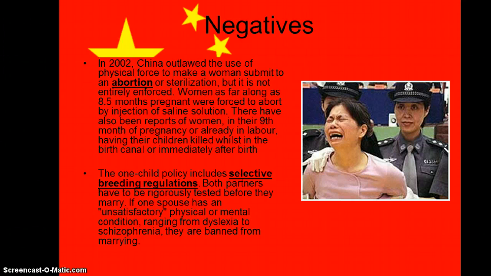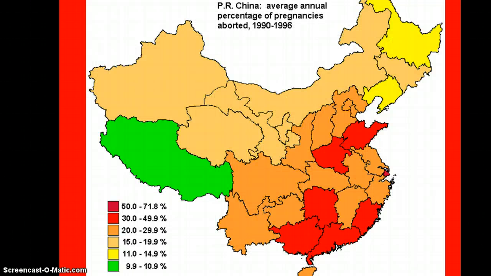The one-child policy includes selective breeding regulations. Both partners have to be rigorously tested before they marry. If one spouse has an unsatisfactory physical or mental condition ranging from anything from dyslexia to schizophrenia, they are banned from marrying. These are the average annual percentage of pregnancies aborted. Okay, the red areas are the areas where there have been most abortions, but these are also the areas that are most densely populated in China.